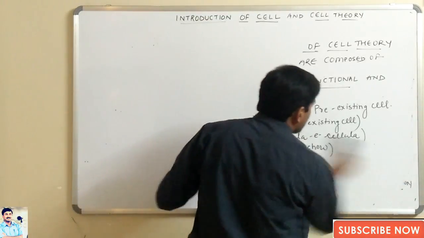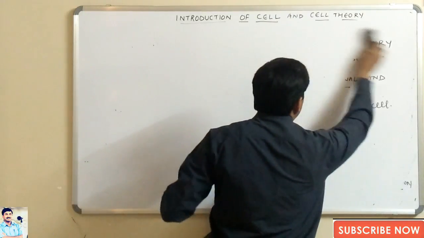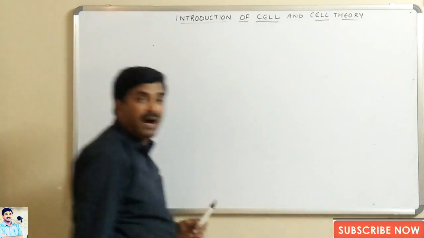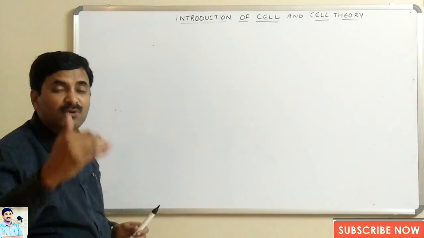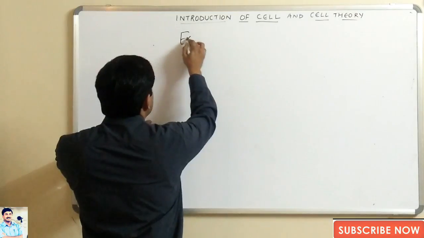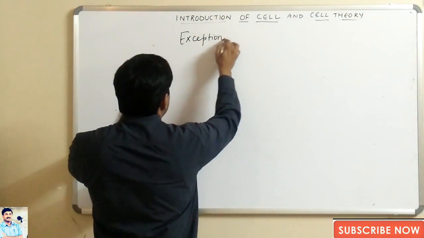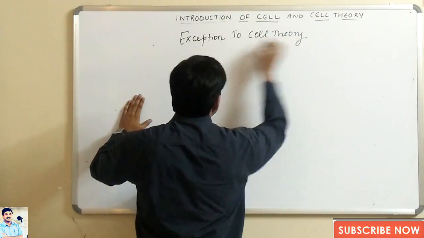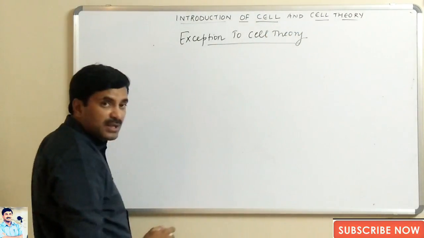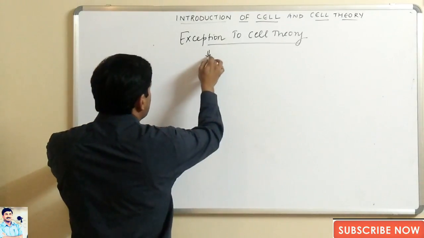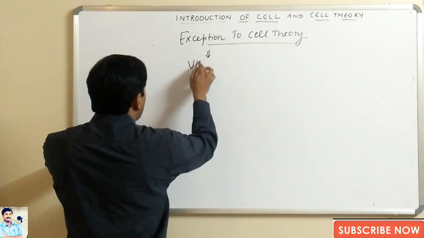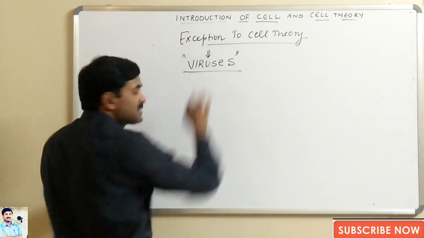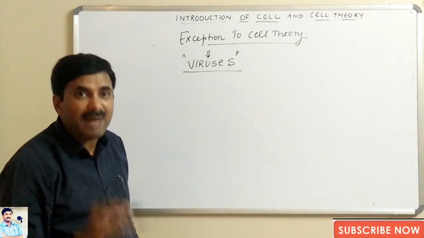Just now I said that cell theory is applicable on all plants, animals and all living organisms, but there are certain exceptions. And the biggest exception to the cell theory is the viruses. On the viruses, cell theory is not applicable.